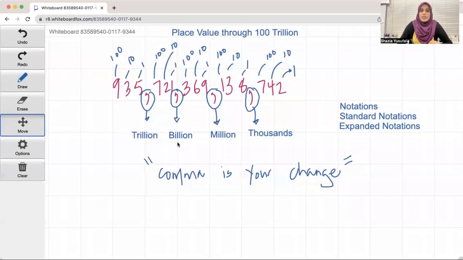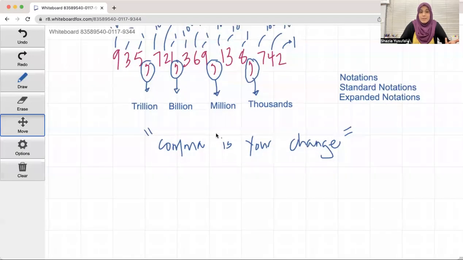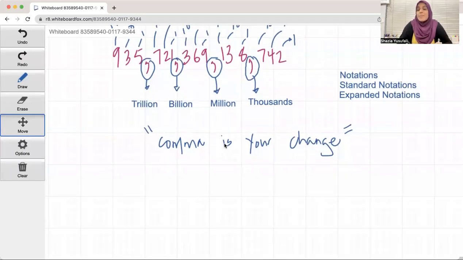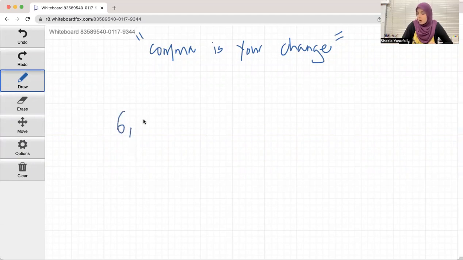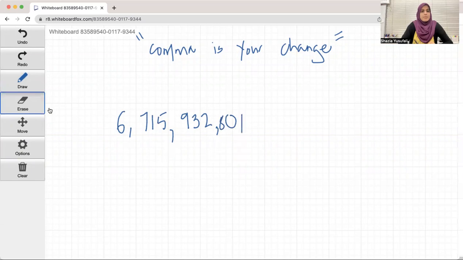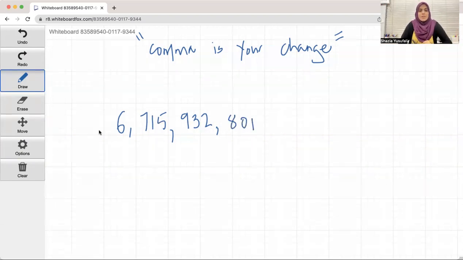Now, why do we need to know this? I mean, it's a big number, but why do I need to say the big number? Well, this is the reason. What if you have this number? Let me give you another number, and it is 6, comma, 715, comma, 932, comma, sorry, 801. Let me write the 801 nicely. It kind of looks congested. I'll scoot up in one section. There you go. That's a better way. So we have this big number.